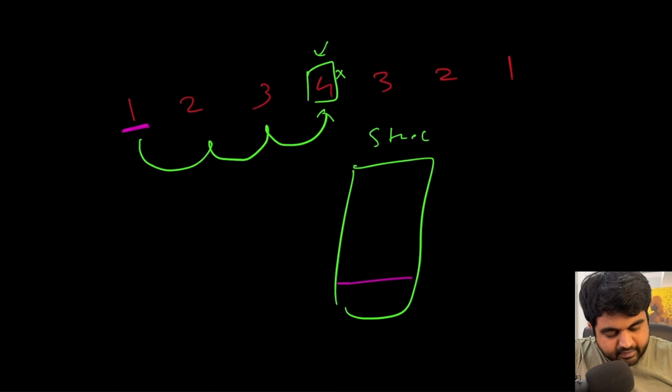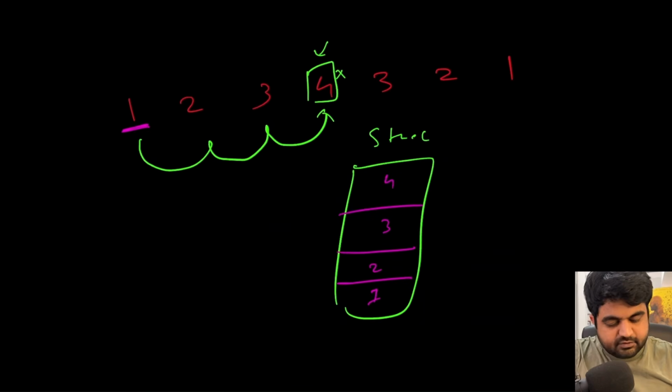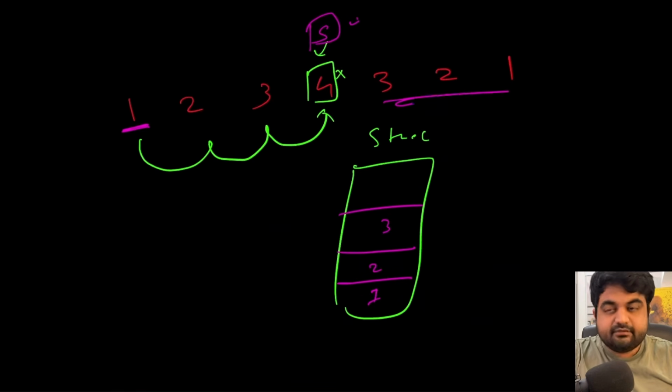So we are going to have value number 1, then value number 2, then value number 3, and in the end value number 4. Or if you choose, you can also not have value number 4. So let's not have value number 4 for the simplicity's sake. Now our starting pointer, the slow pointer, is here. Remaining portion we need to compare.